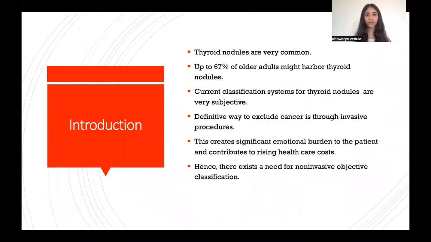Thyroid nodules are a very common problem, with up to 67% of older adults harboring thyroid nodules. The current classification systems for thyroid nodules are very subjective, with the most definitive way to exclude thyroid cancer being through invasive procedures, such as fine needle aspirations or surgery. This creates significant emotional burden to the patient and contributes to rising healthcare costs. Therefore, there exists a need for non-invasive objective classification.